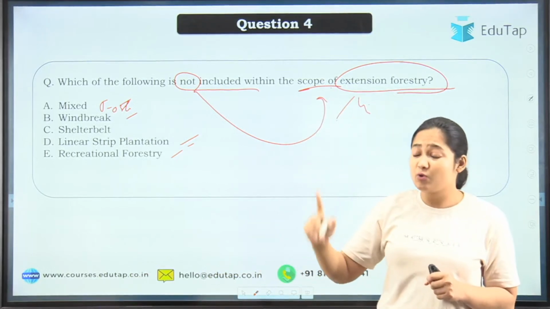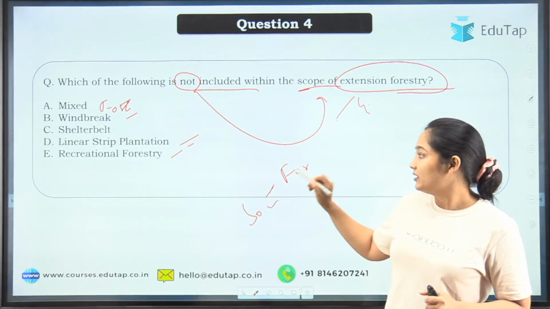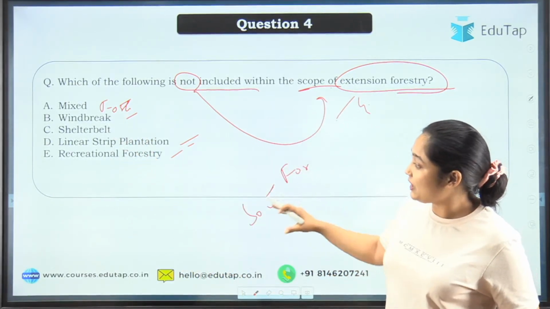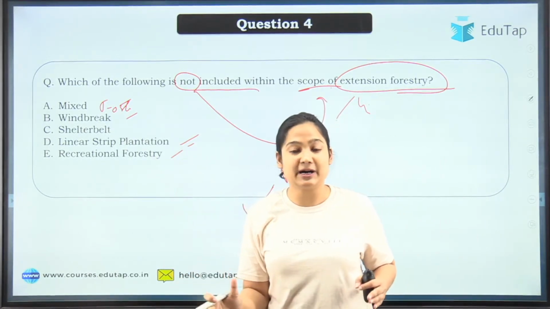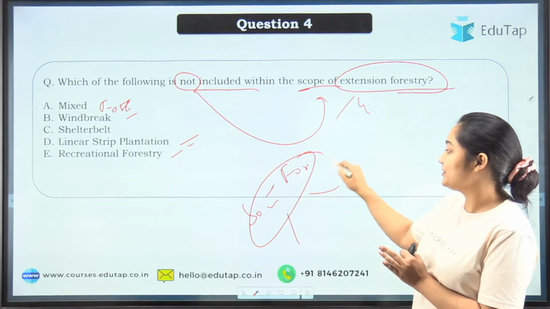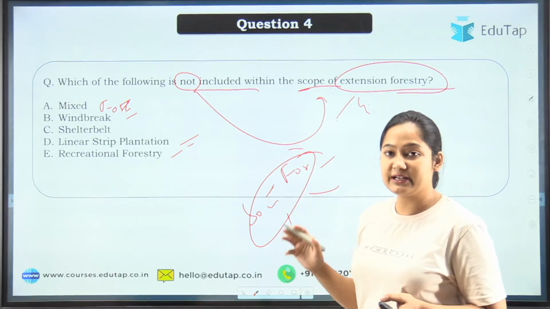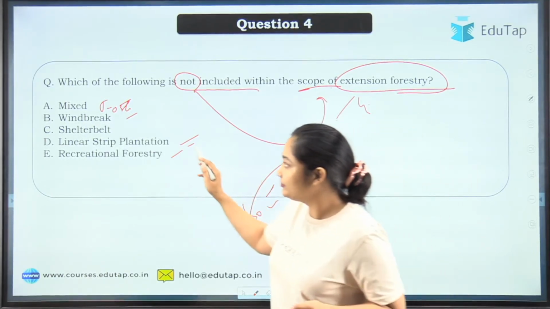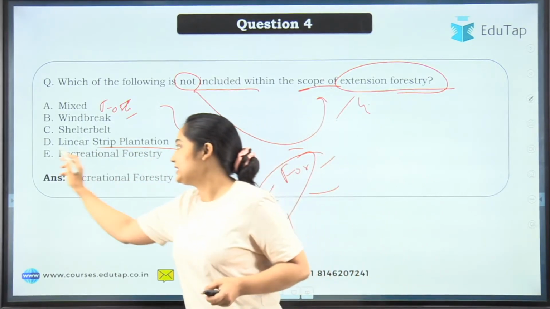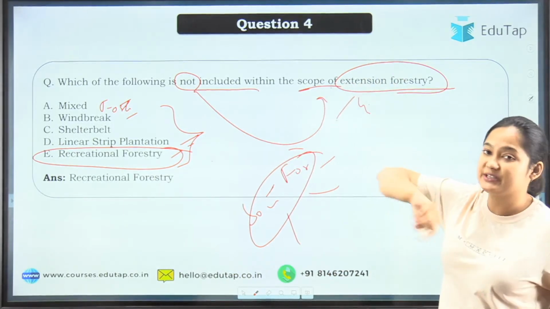Okay, again, the question has come from the forestry part, especially social forestry. It can also happen that the question comes from the specific part, because we have discussed that the social forestry we are talking about further has divisions. So that is why we are discussing it. So answers have started to come. Okay, all ranges of answers are coming. So I'll just tell you the correct answer will be recreational forestry. That will not be within the scope of extension forestry.